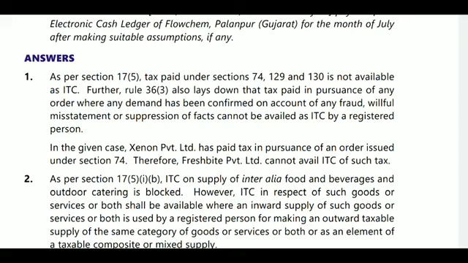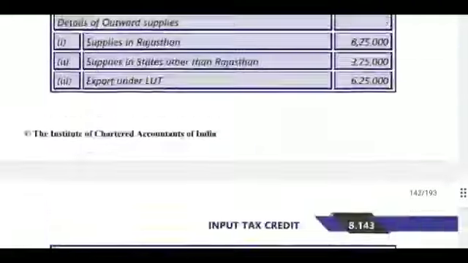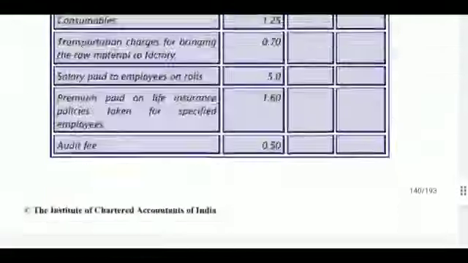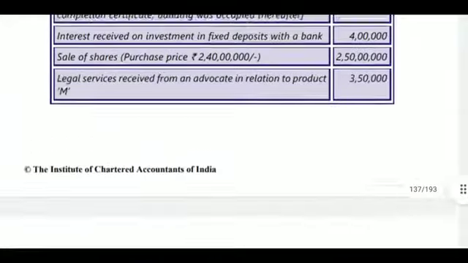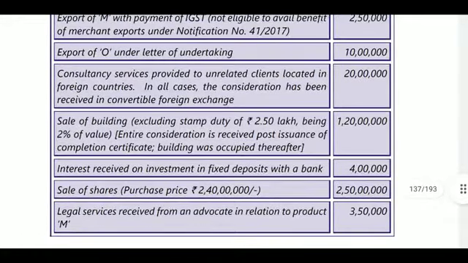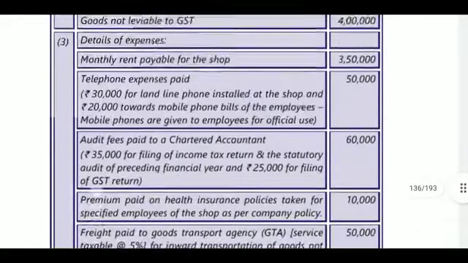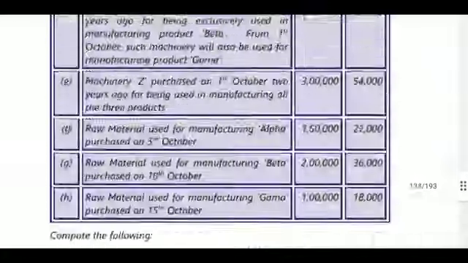If you pay the amount on your own, it is eligible for ITC. If you pay the amount after the proper officer's show cause notice was issued, then that amount is not eligible as ITC. Here the registered person, Genuine Private Limited, has paid tax pursuant to an order issued under section 74. Therefore, ITC of such tax is not available to Fresh Bright Private Limited. Not available. Next, question number 2.